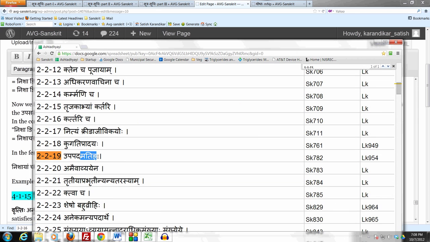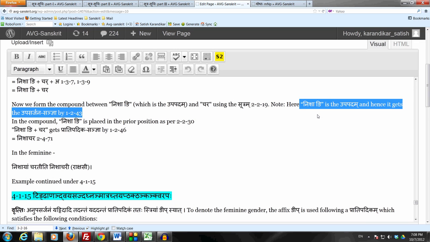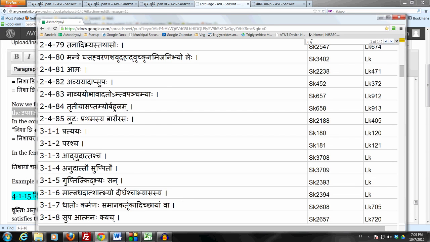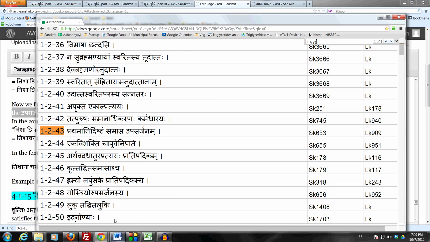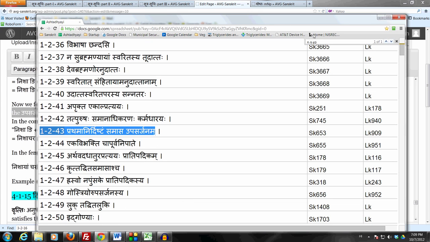And since nisha ni is the upapadam here, it gets the upasajana sanya by 1 to 43, which is Prathamanidishtam samasa upasajanam, because this upapadam is prathamantam in the samasa vidhayaka sutram upapadam ating. So that is why the upapadam gets the upasajana sanya by 1 to 43. Prathamanidishtam samasa upasajanam, and then that places as the prior member of the compound by upasajanam purvam.